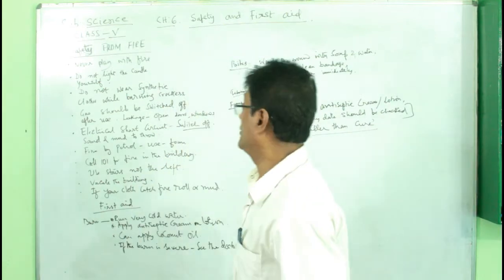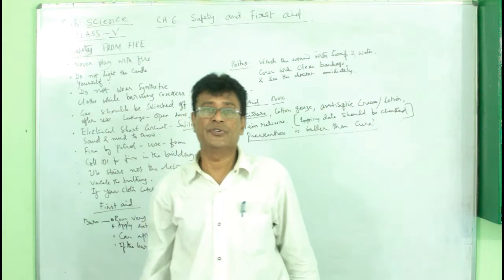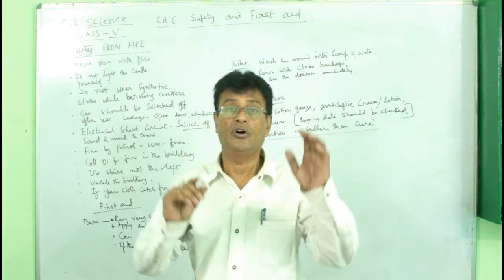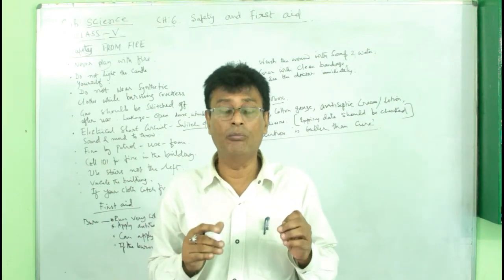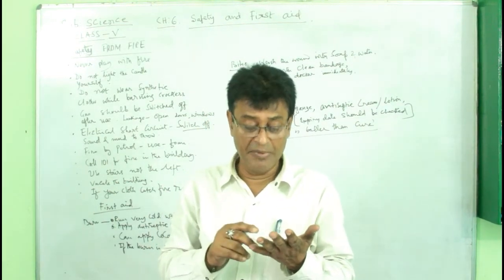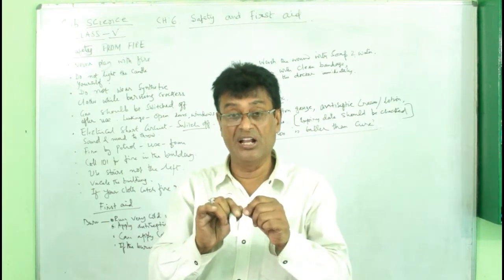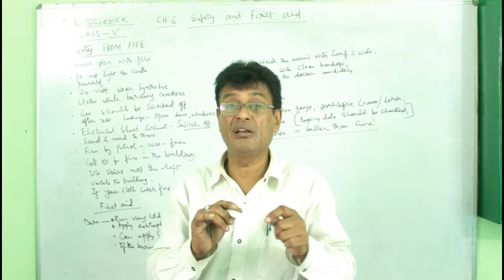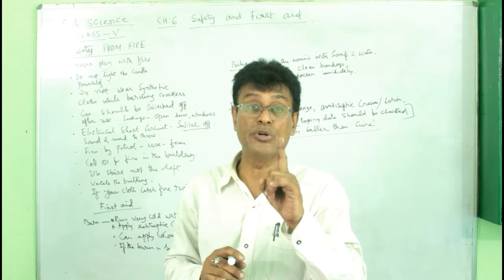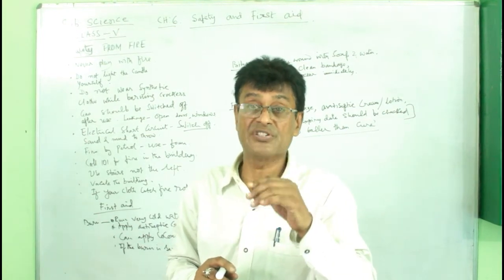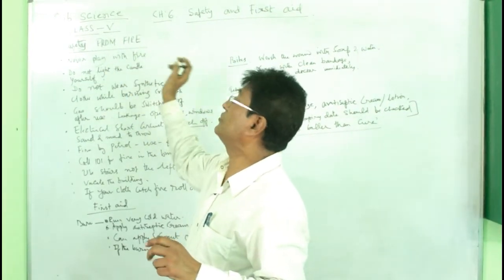Well, children, the next rules for safety are about fire. So, the next rule of safety is for fire. Children, while at home, your aunt, mummy, or a person who cooks food, or sometimes you light a candle or incense stick. For that, be very careful. Do not try to do it yourself. Give it to a senior person who can do it for you. Number 1. Never play with fire.